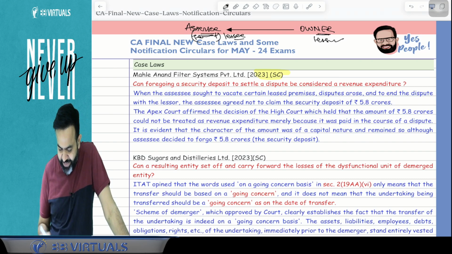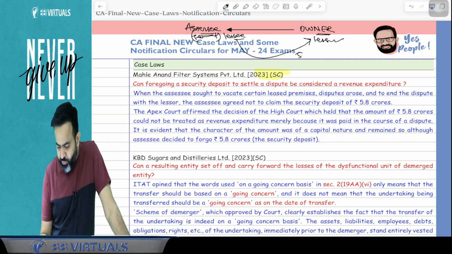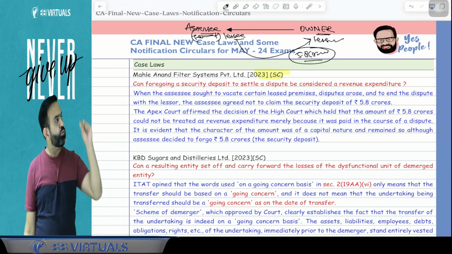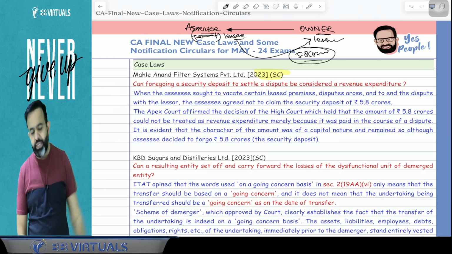Here our assessee paid a security deposit of 5.8 crore to the owner, the lessor.